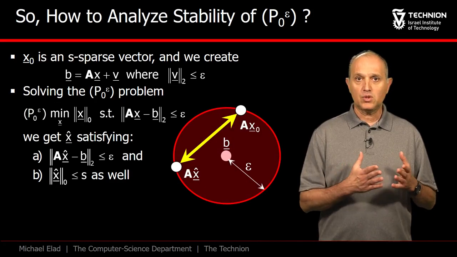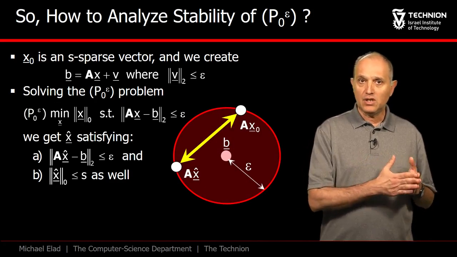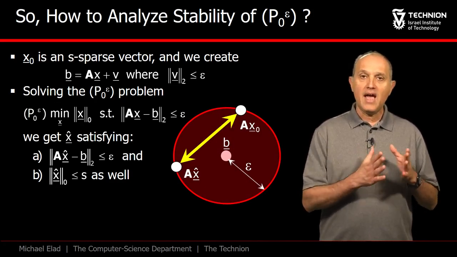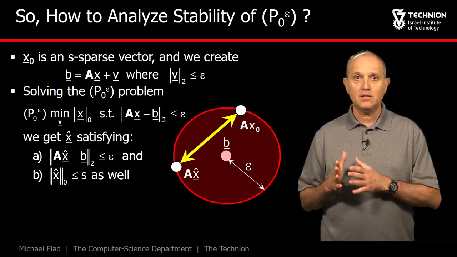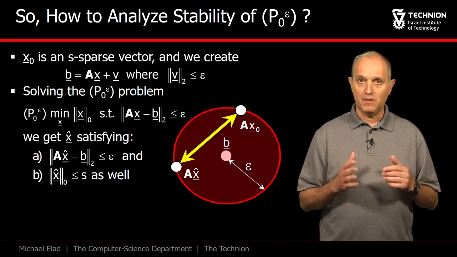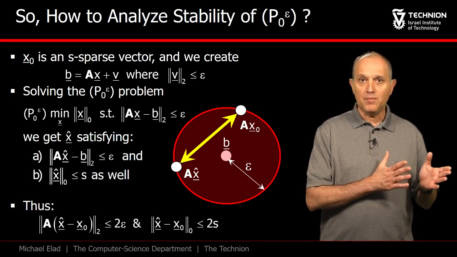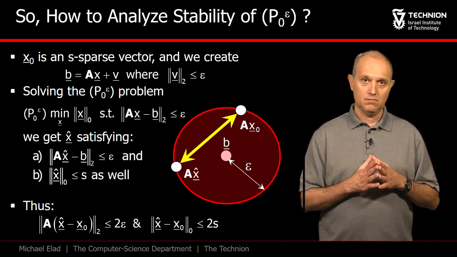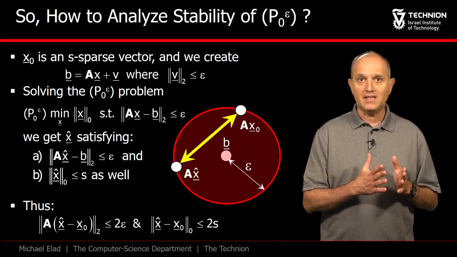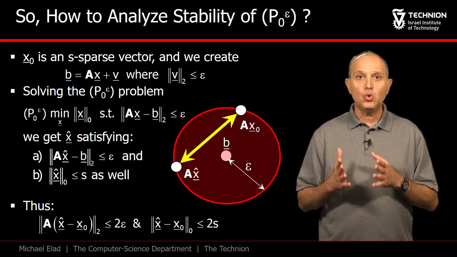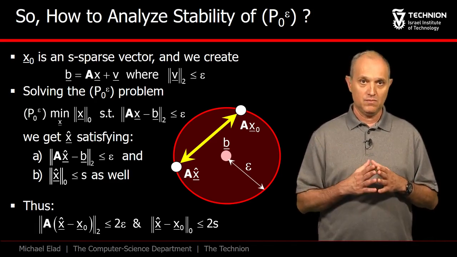Here is an attempt to describe the relation between X0 and x hat. Both Ax0 and Ax hat are at most epsilon away from b. Therefore, the distance between them is at most 2 epsilon. Also, the difference vector x hat minus X0 is 2S sparse at most.